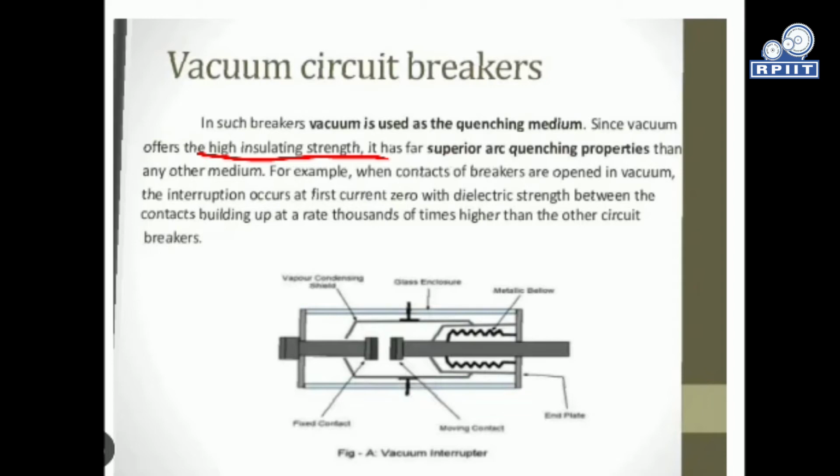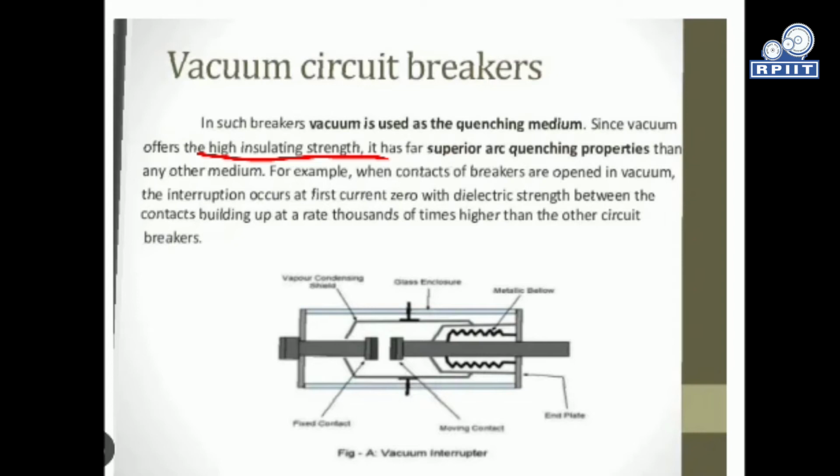In oil circuit breakers and air blast circuit breakers, there is very little dielectric strength, so they don't behave like very good insulating materials. In that case we utilize the vacuum circuit breaker, because it has a very high dielectric strength.